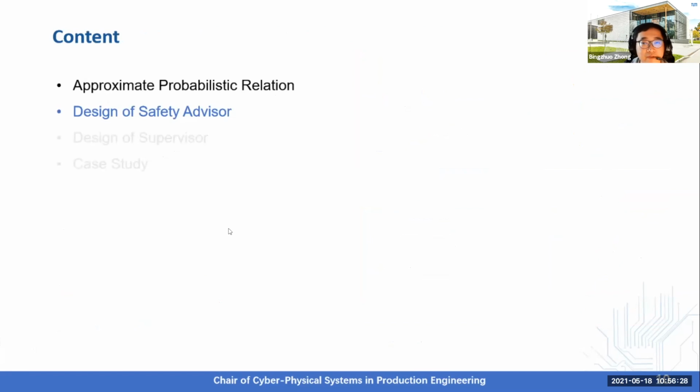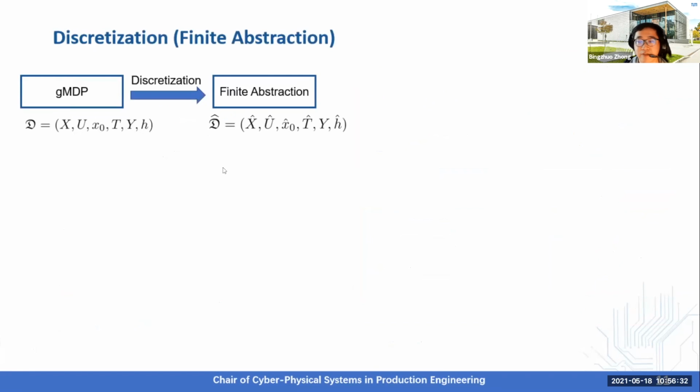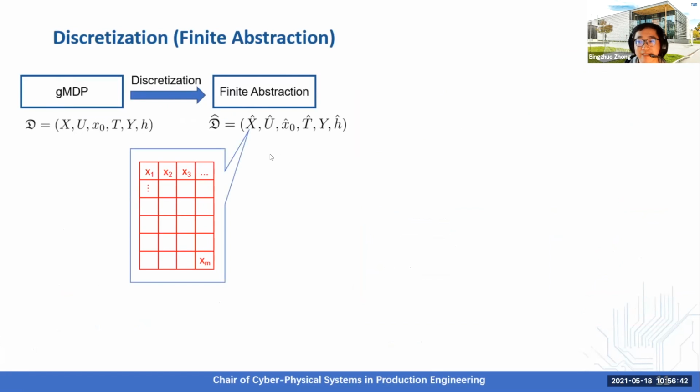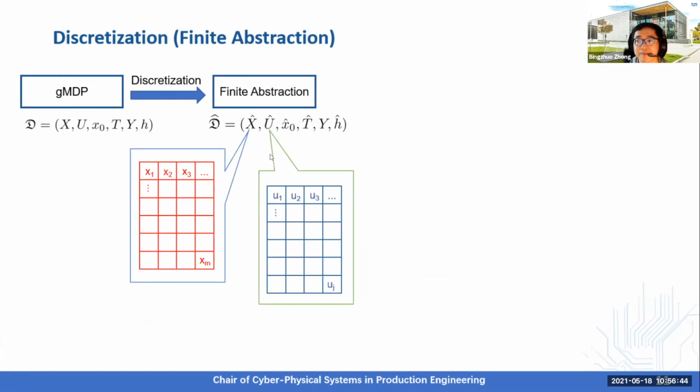Let's continue with discussing how to design the safety advisor. For this, we need to construct a finite abstraction of the original system. To do this, we first discretize the state space and input space and select representative points for the cells used to discretize these sets.